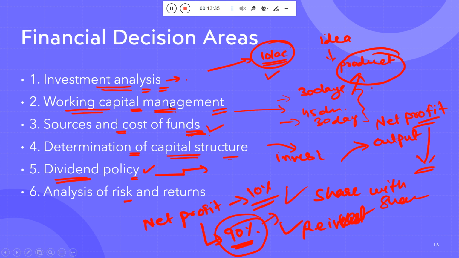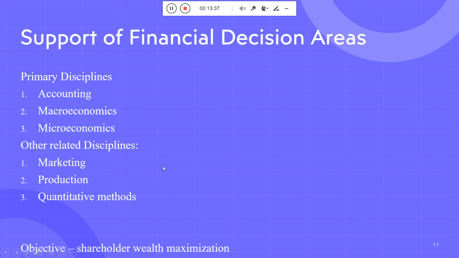Okay, thank you. So next, support for the financial decision area. Support means the account department supports you, because if I again say, finance and account are both different things, okay. Account just records the transactions, okay.